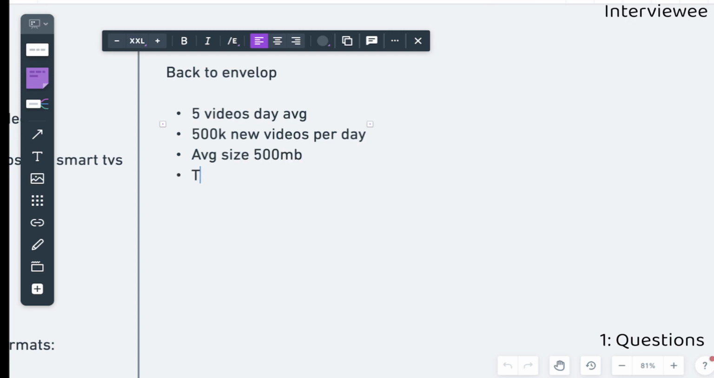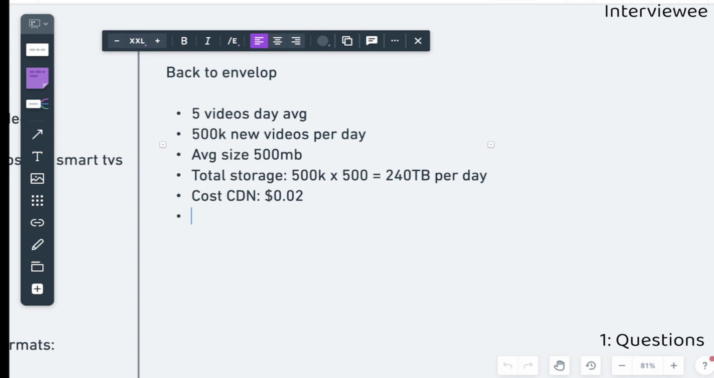Great, so we can now calculate the total storage. That is going to be basically 500k videos per day times 500 megabytes, so around 240 terabytes per day. Now the cost of using a CDN, which we are going to discuss later in the system design. We can say that the CloudFront cost per gigabyte is around $0.02. And if an average user per day watches around 5 videos, that sounds like a good assumption. Yes, that sounds reasonable.